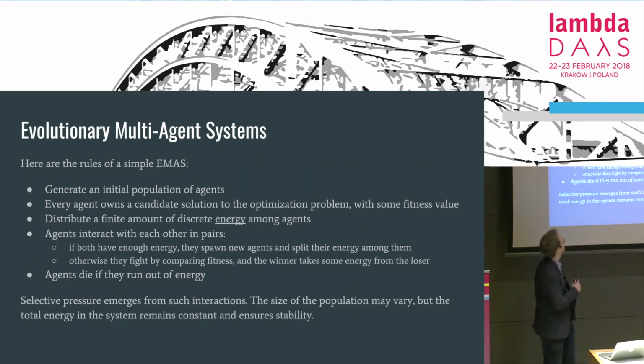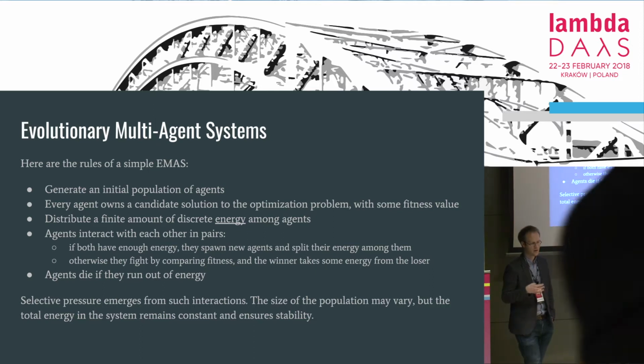So here is an example of a very simple EMS with such emergent selective pressure. So first, we create a population of agents where every agent is given a candidate solution with associated fitness and some discrete non-renewable energy.